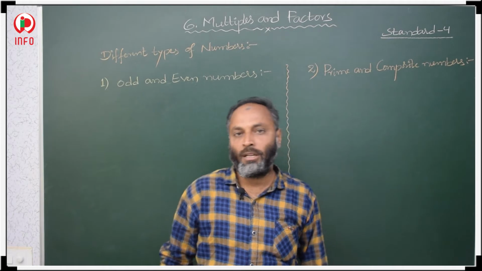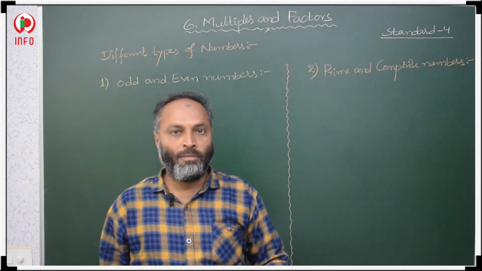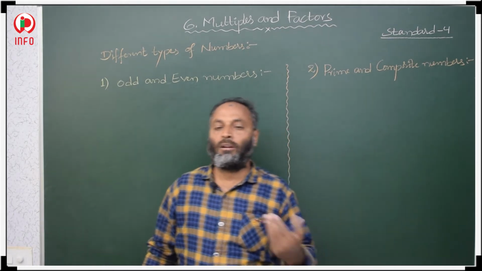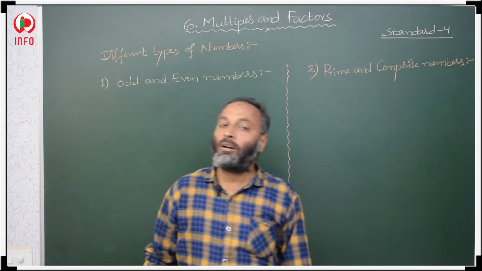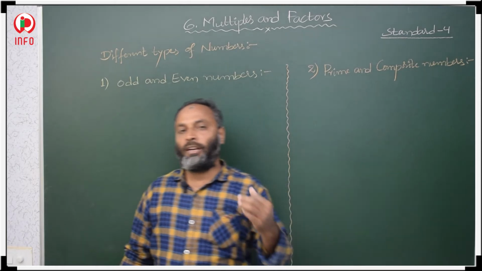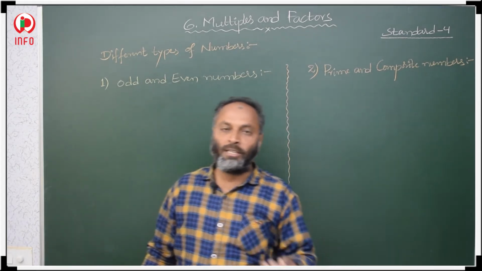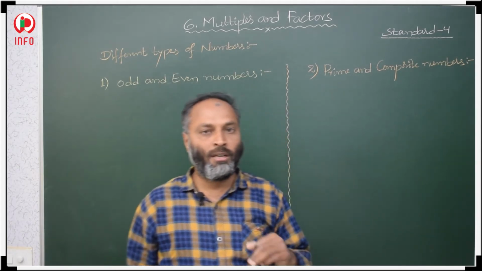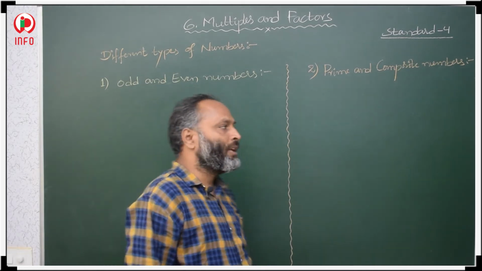Even numbers. What are even numbers? The numbers which are divisible by 2 are even numbers. It means when we divide by 2 and it leaves remainder 0, that type of numbers are even numbers.